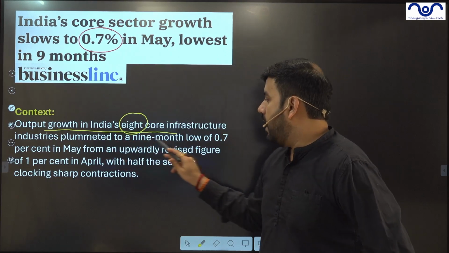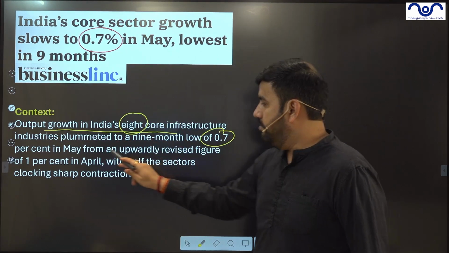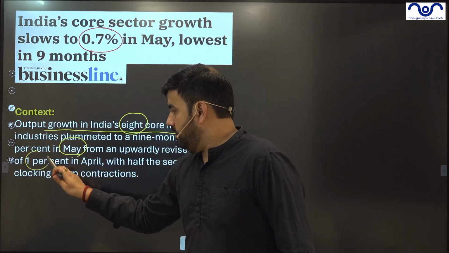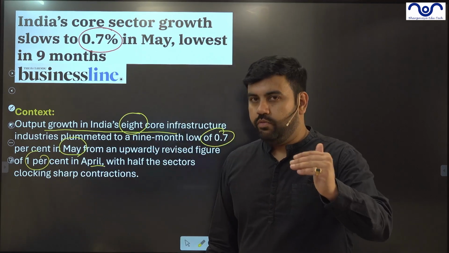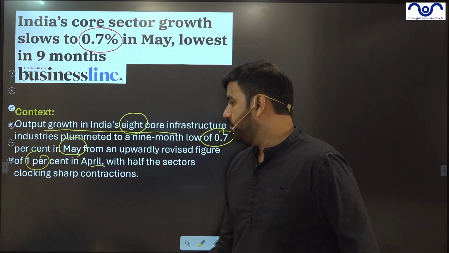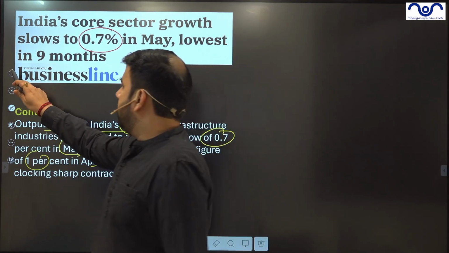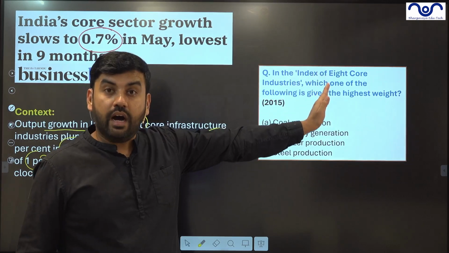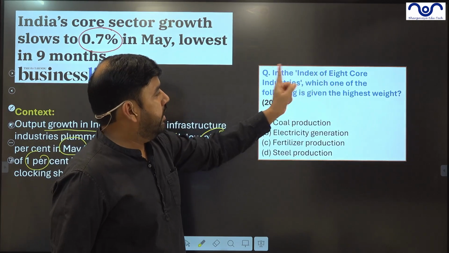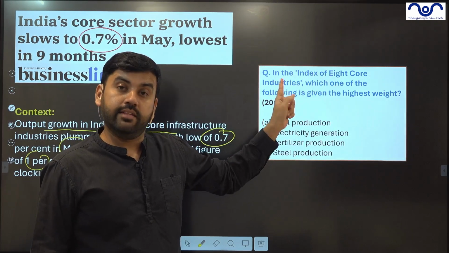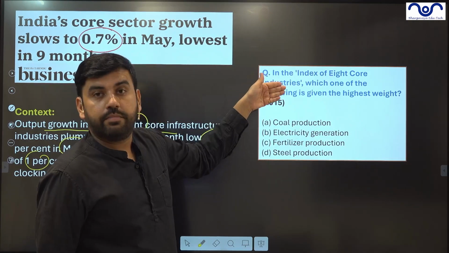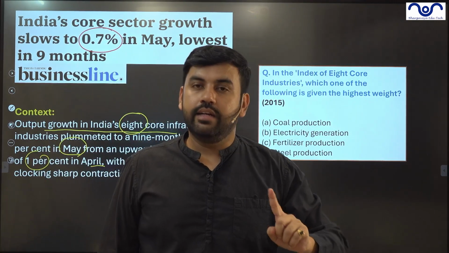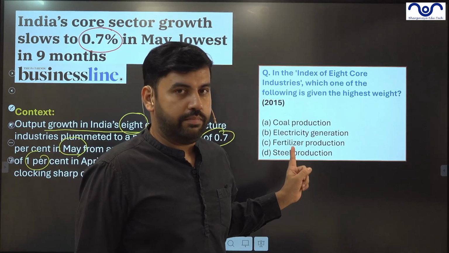Infrastructure industries has gone down to 0.7% in May from an upward revision of 1% in April. So in April it was 1%, it has gone down below that. Okay. Is this a new topic? The answer is no. In 2015, UPSC already asked about the index of 8 core industries. They've already asked a prelim question from this topic. That's why we are repeatedly taking this topic, taking the guidelines from the UPSC's KYQ.